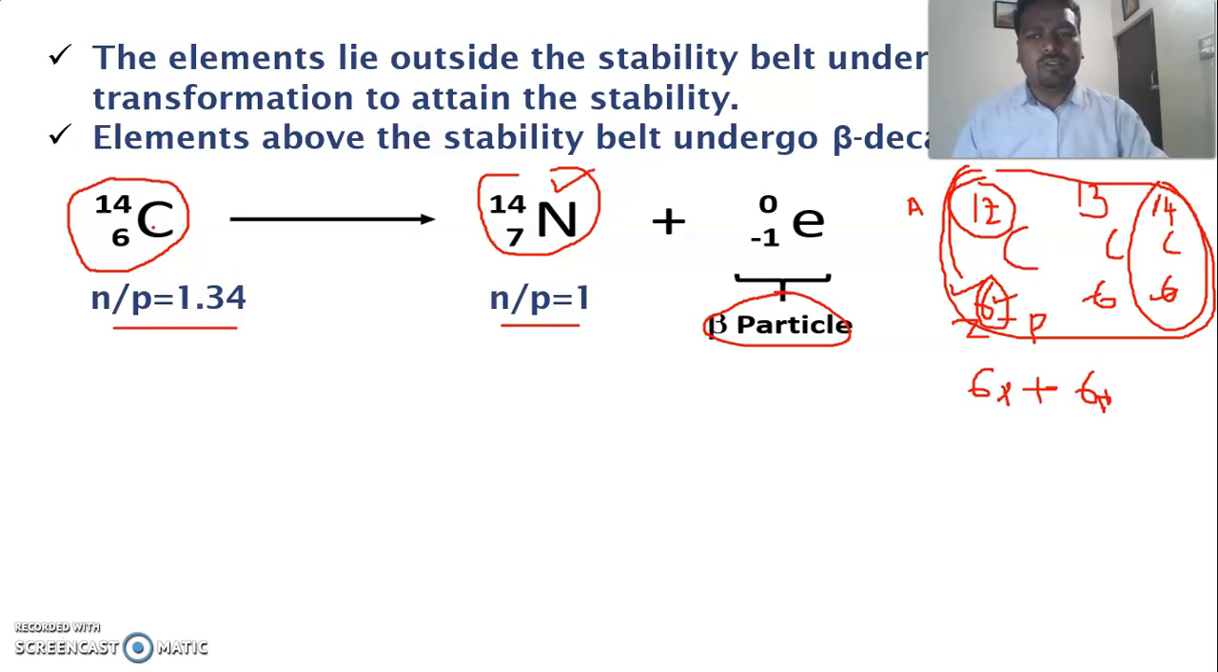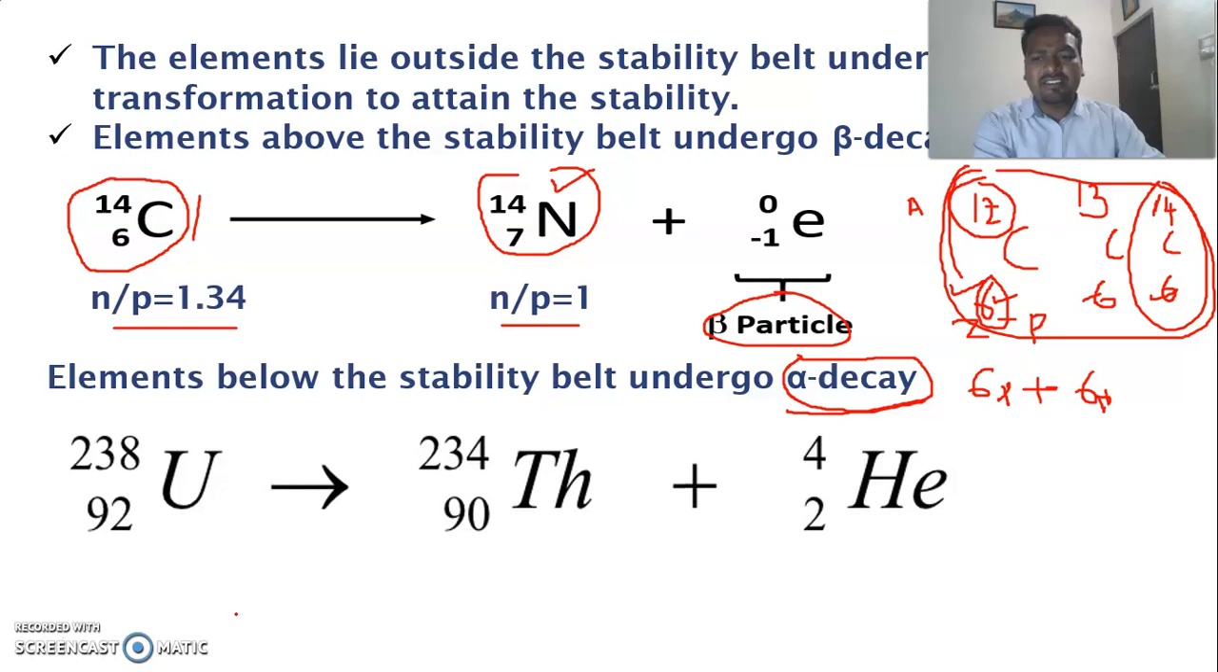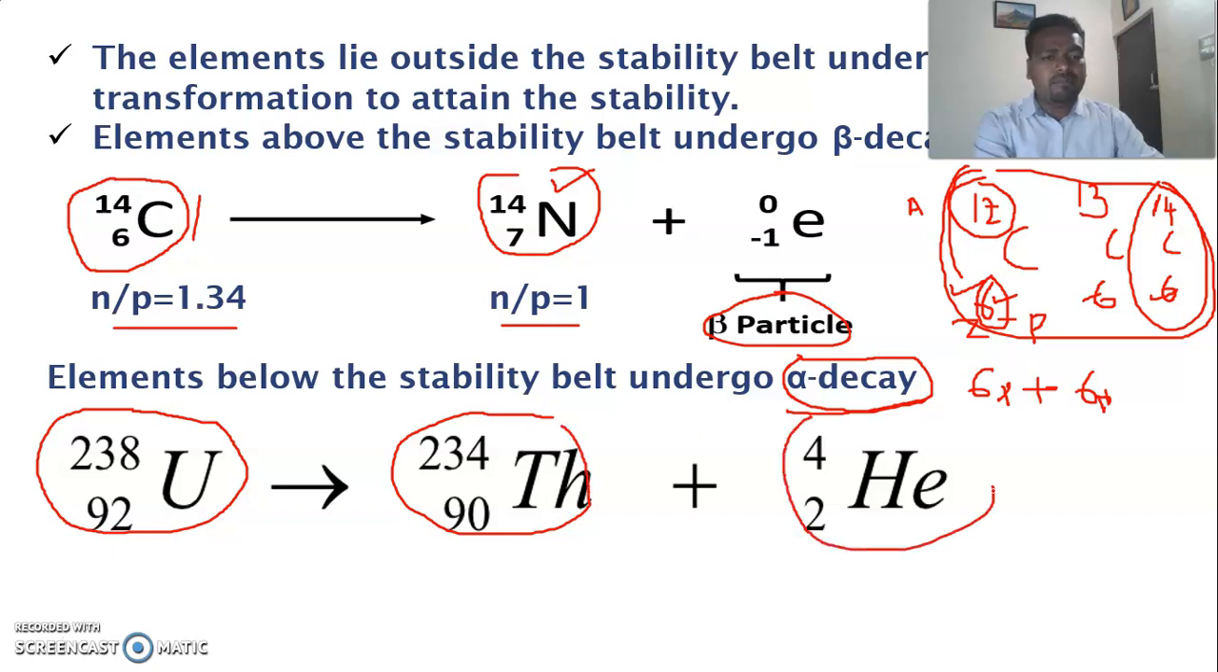So the unstable nuclei above the stability curve undergo beta decay. I am going to discuss beta decay in the next classes. And elements which are below the stability curve undergo alpha decay, that means they emit alpha radiation. The best example for alpha decay is uranium 238. This is a highly unstable nucleus. It is converted into thorium 234 and helium.